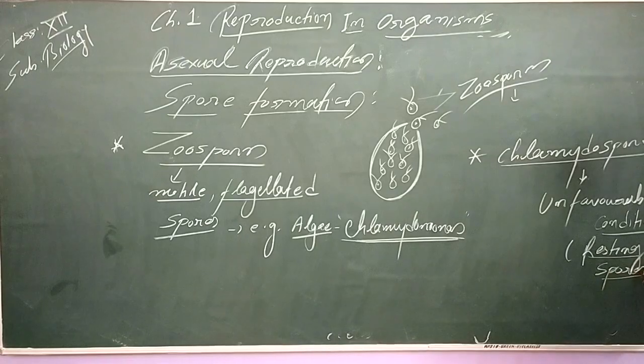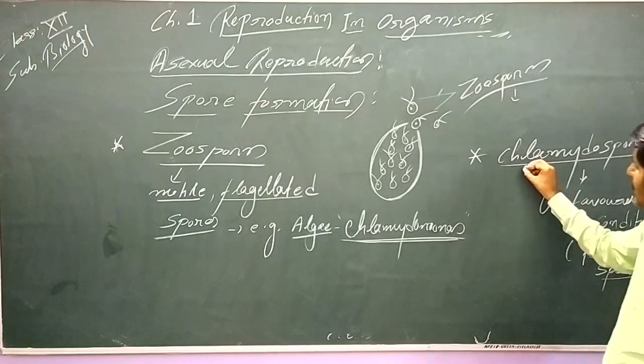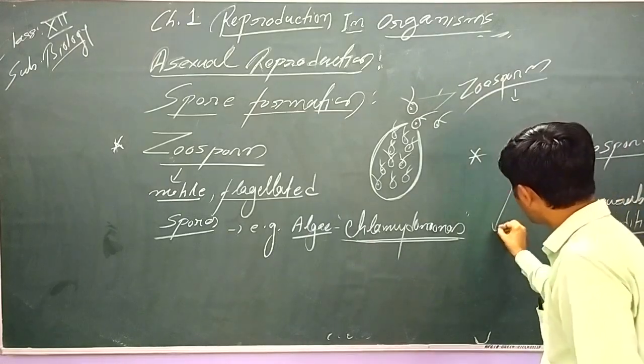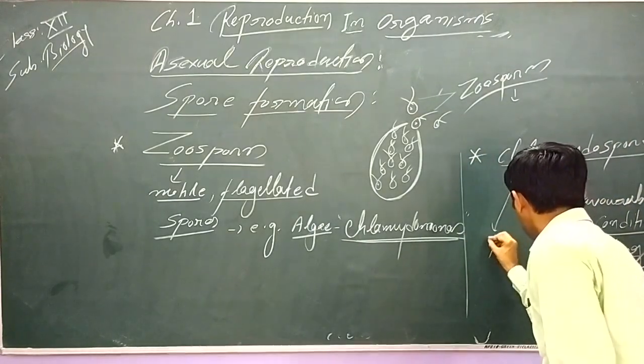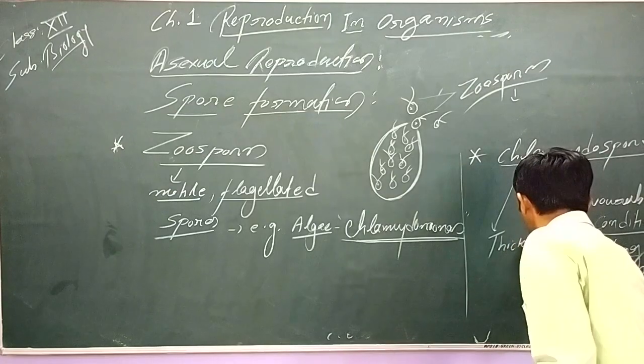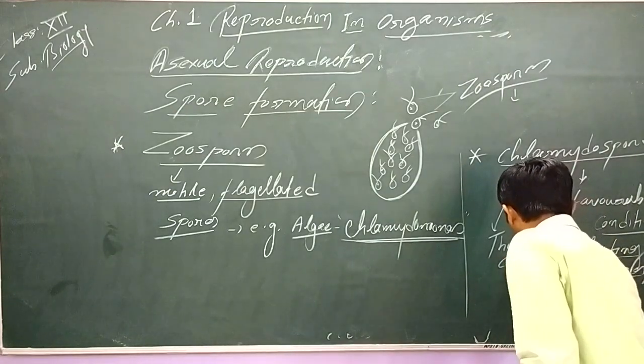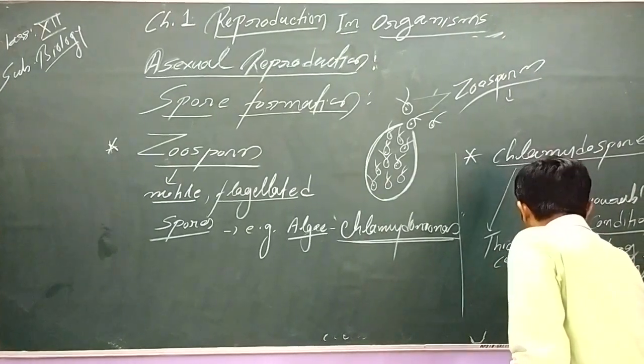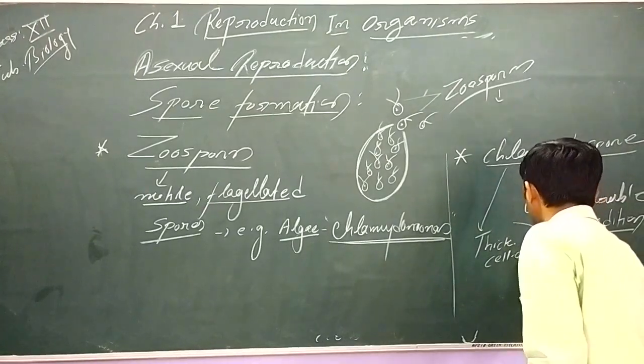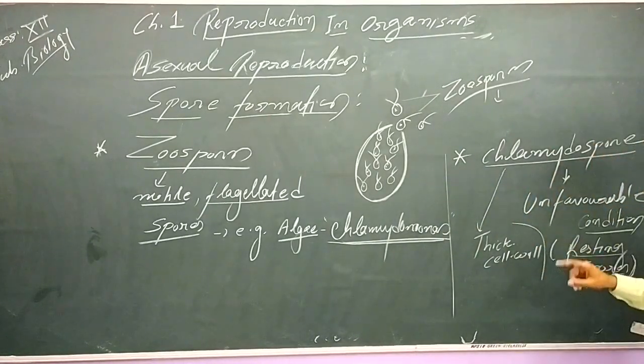Because to overcome the unfavorable condition, they remain dormant for a longer duration. These chlamydospores, please keep in mind, have a thick cell wall. This is a very important point to note. They have a thick cell wall, so they remain protected.